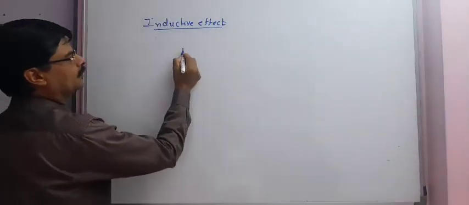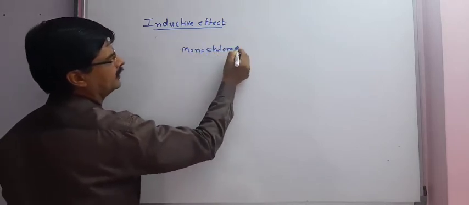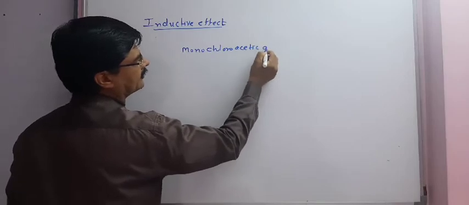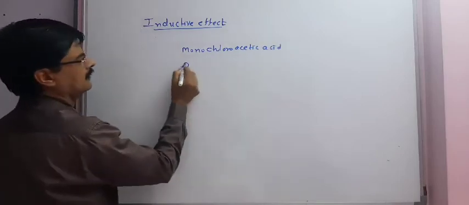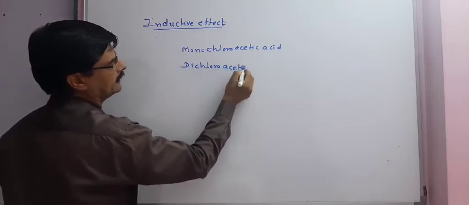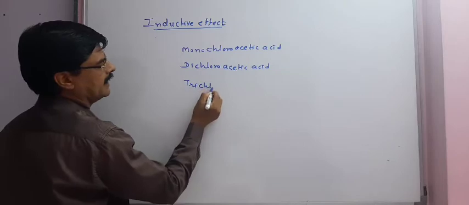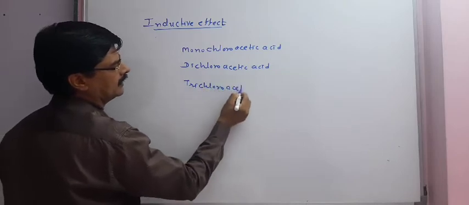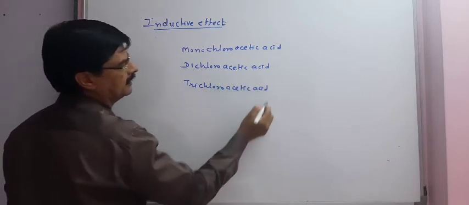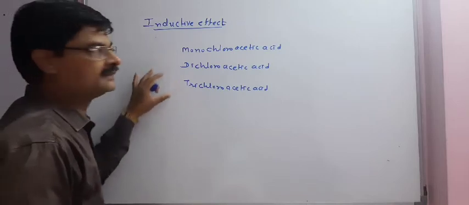Take the example of monochloroacetic acid, dichloroacetic acid and trichloroacetic acid. We want to understand the order of acidity of these three compounds.